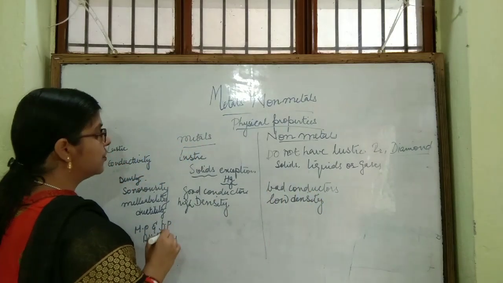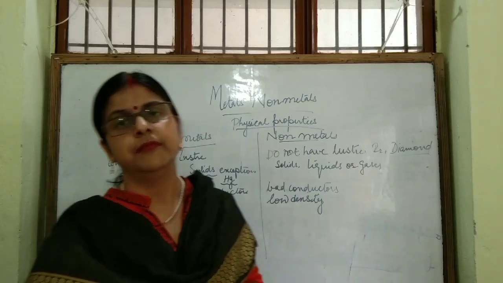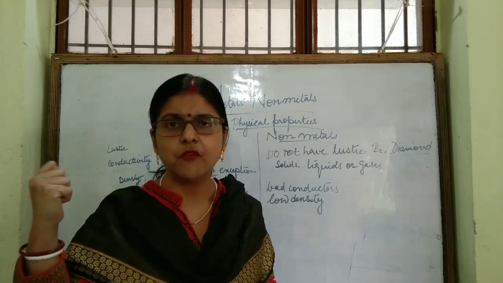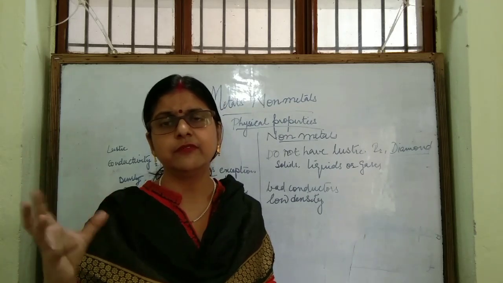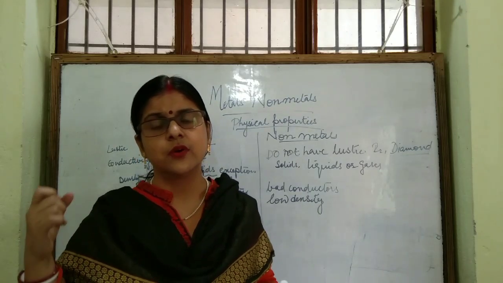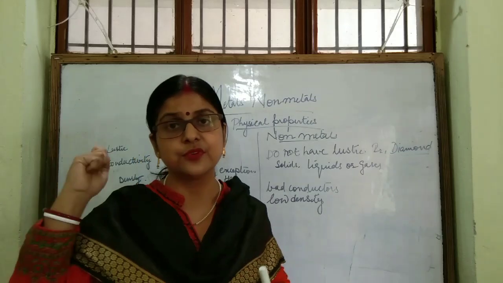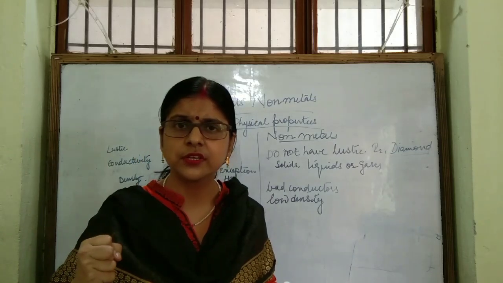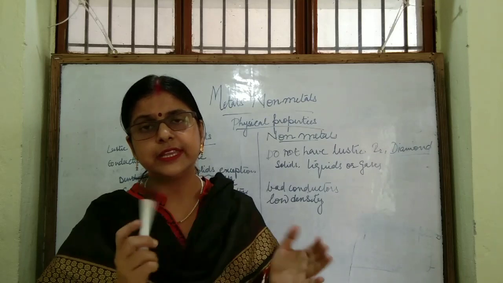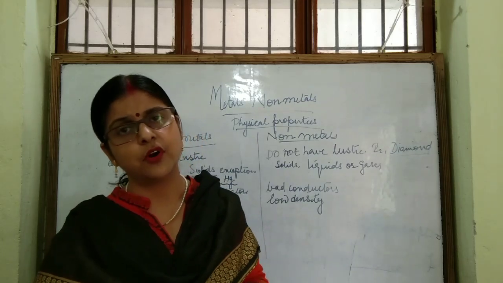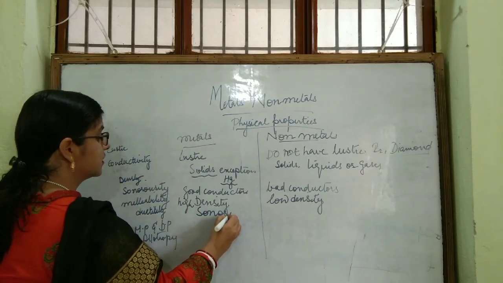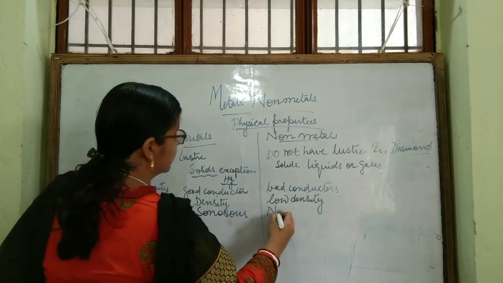Next is sonorosity. Metals are sonorous. You find the school bell rings whenever your classes get over or whenever the school starts. How does it sound? It sounds sonorous. So metals are sonorous. When struck, they make sound. But non-metals are non-sonorous.